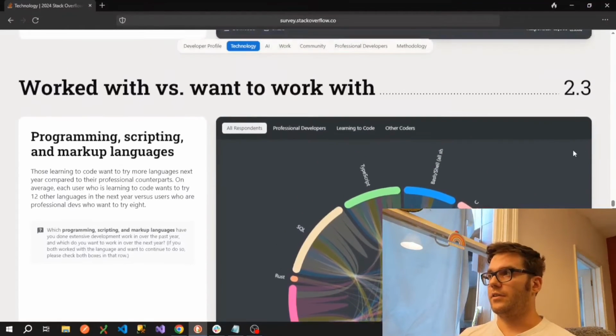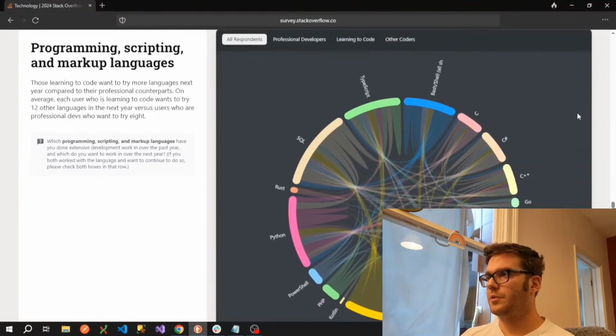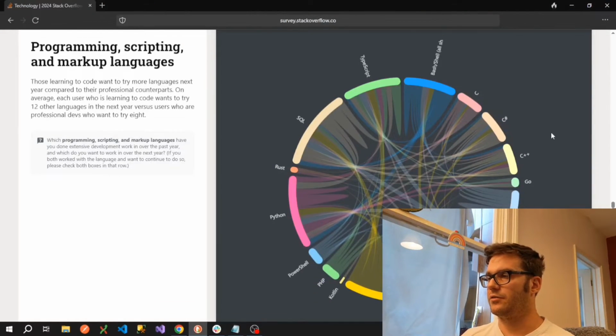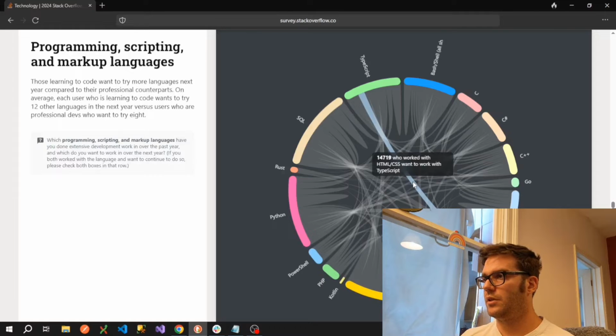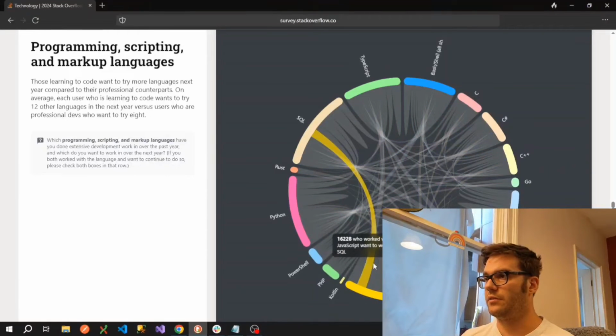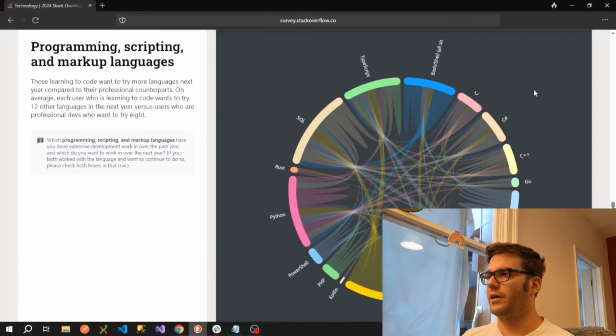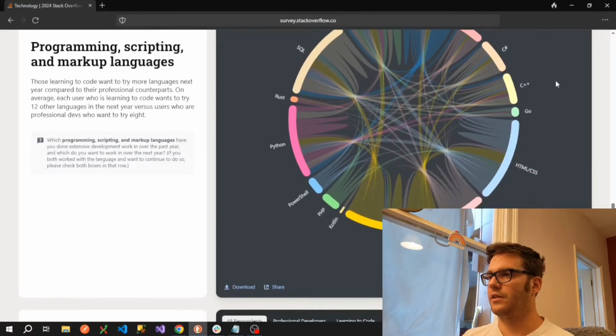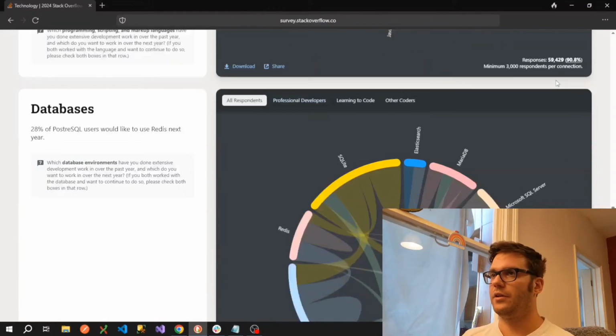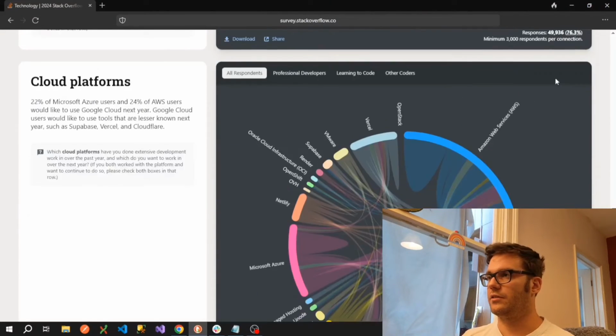So moving on in this section, there's a worked with versus want to work with chapter. I don't find this particularly helpful because the way that the data is represented here is just not really very easy to read. I mean, you can hover over a section and it'll tell you, for example, 14,000 people who worked with HTML, CSS want to work with TypeScript. And you can hover over each one and it'll tell you which developer in a certain field wants to experiment with a different technology. But obviously, just looking at this from a high-level perspective, it's hard to abstract anything useful away from it, in my opinion. So I'm pretty much going to skip over this entire section here.